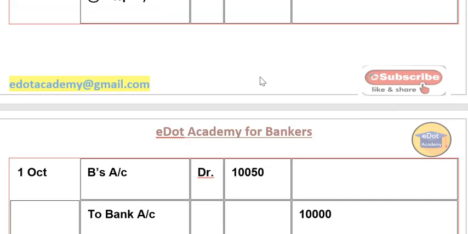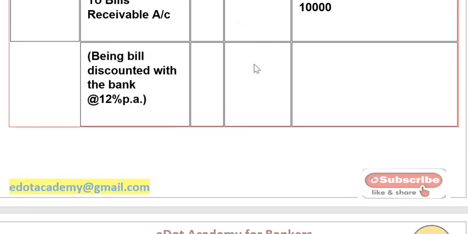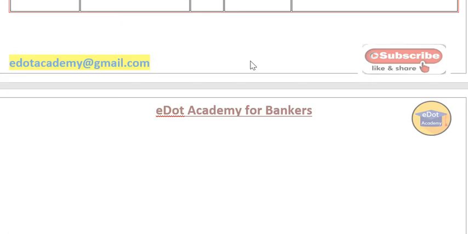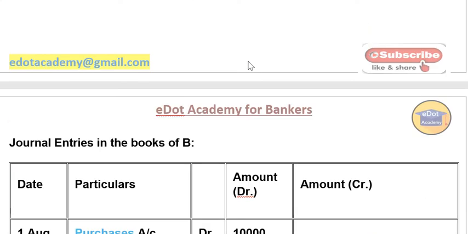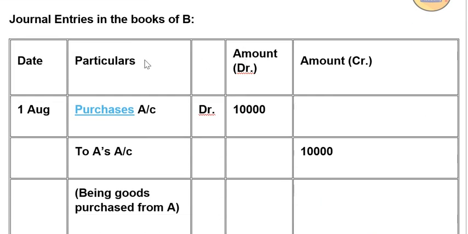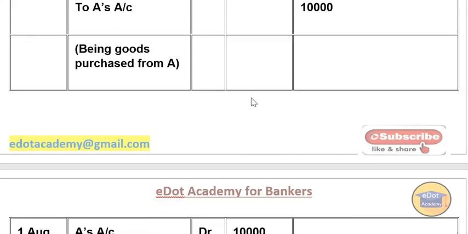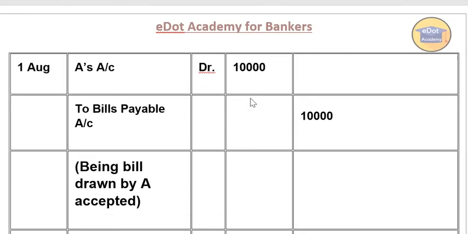Now in B's books of account, all entries will be reversed because B is the debtor. On 1st August, because A is the creditor, B debits the purchase account with 10,000 rupees and credits A's account. Now he has accepted the bill, so he debits A's account and credits the bills payable account.